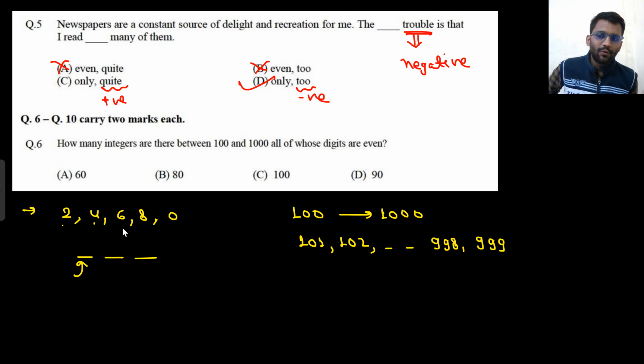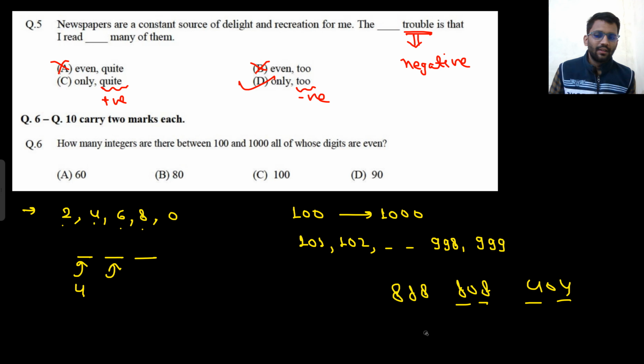You can have 2, you can have 4, you can have 6, you can have 8. If you are having 0, that means it would not make a 3 digit number. If 0 is here and I put 4 here and 6 here, it would be a 2 digit number only, right? So 0 is not a possibility. So 4 chances are there. And here repetition is allowed. I just told you, 888 or 808. Here 8 is also repeated. 404, 4 is also repeated, right?